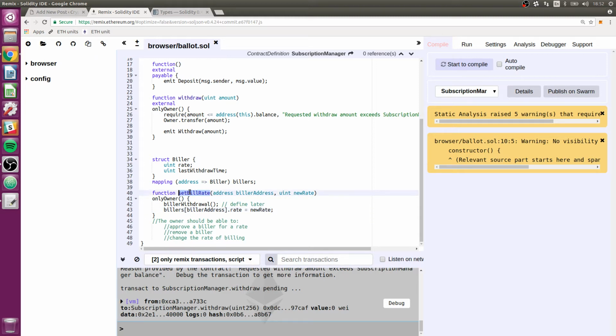And I think the way we'll treat this is that if the user or the owner sets the bill rate to 0, that's effectively disapproving any kind of biller. And later we'll have some checks to make sure that when the biller tries to withdraw, if the rate is 0, we'll just cancel or revert and maybe give them a friendly error message saying something like the user has not approved you. Okay.